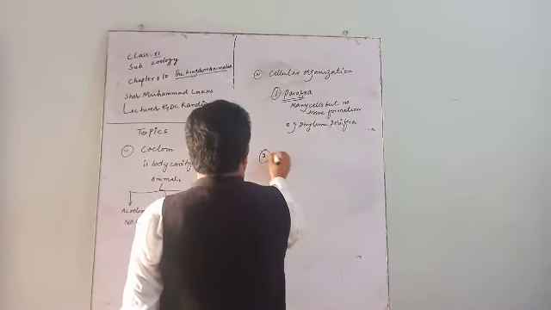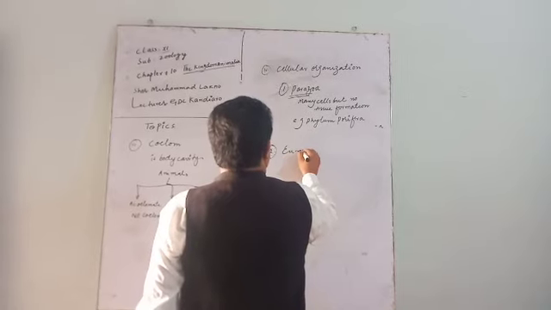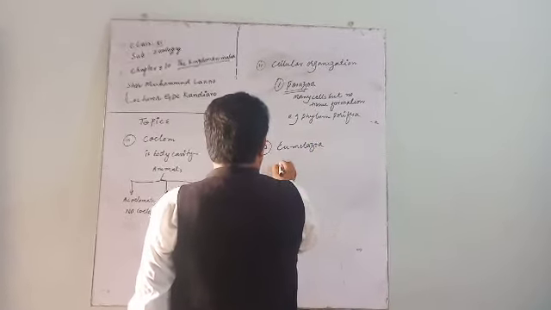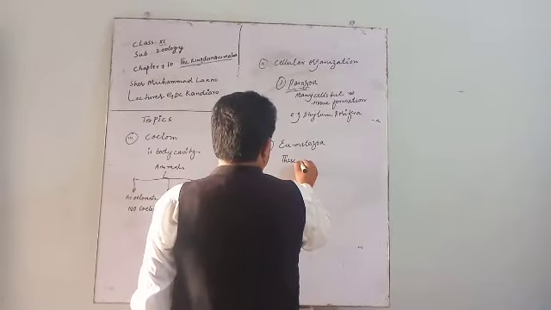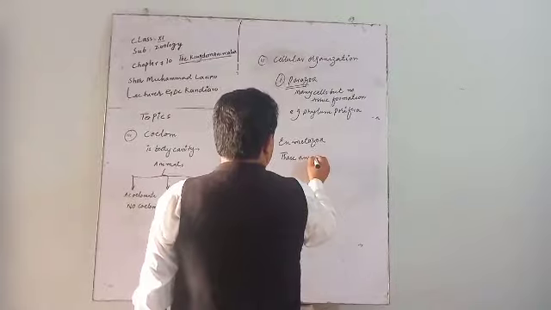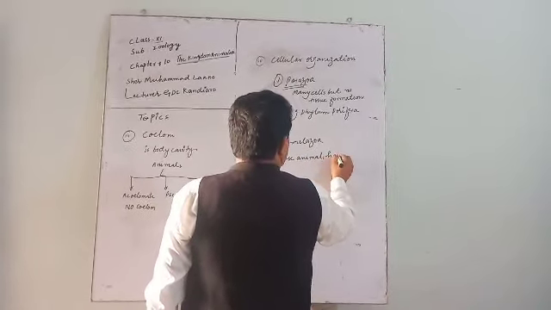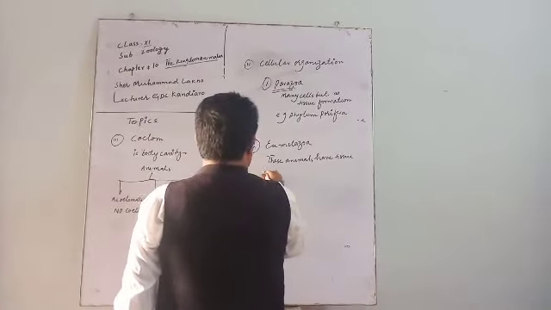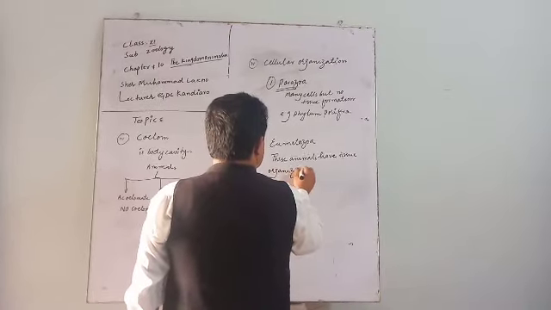Number 2, Eumetazoa. They have tissue formation. These animals have tissue organization. Their body is composed of tissues.